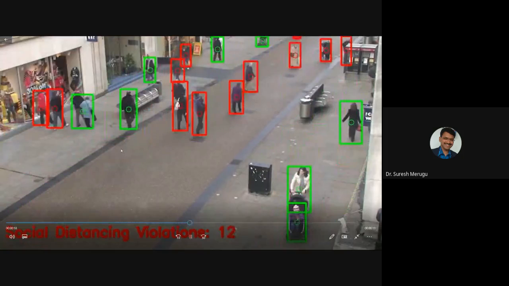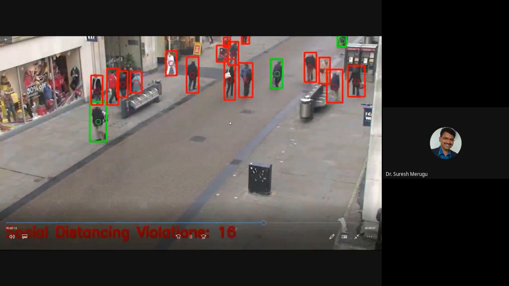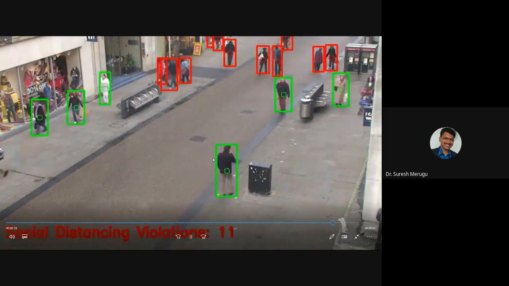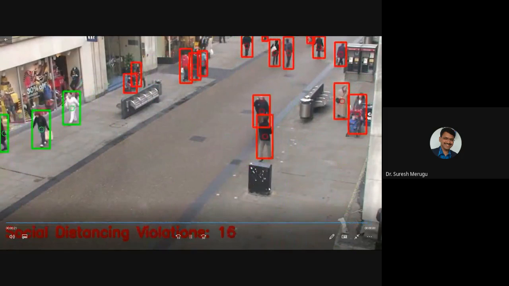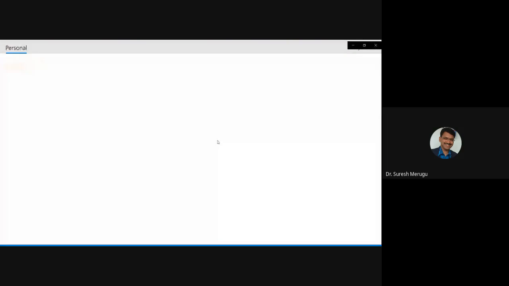So how many distance violators are there, that we can find. This is also done with the same simple object detection only. With the help of Python, we have done it with open source computer vision. It is already available. If you want, I will share. You can work on that code. Okay, so my presentation is visible.